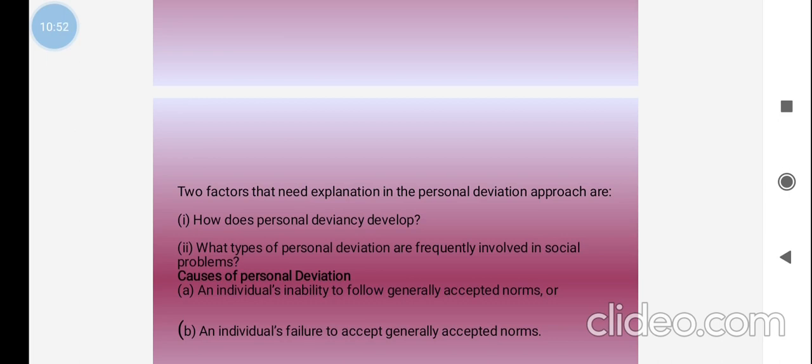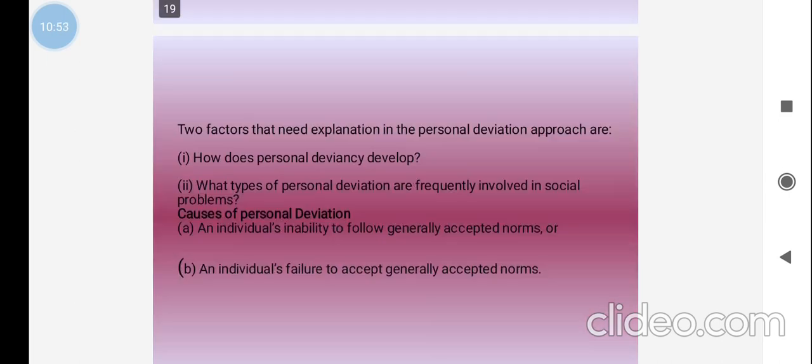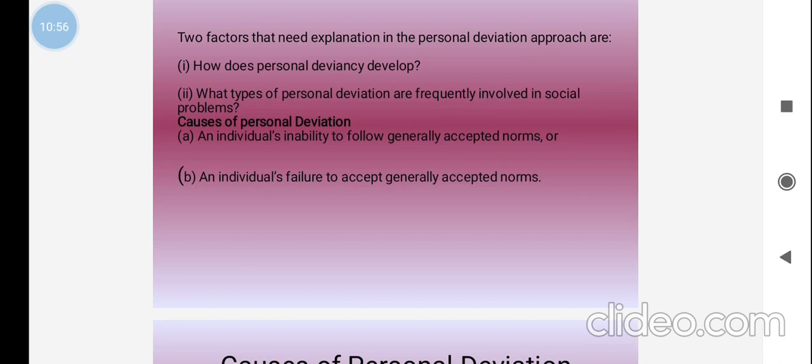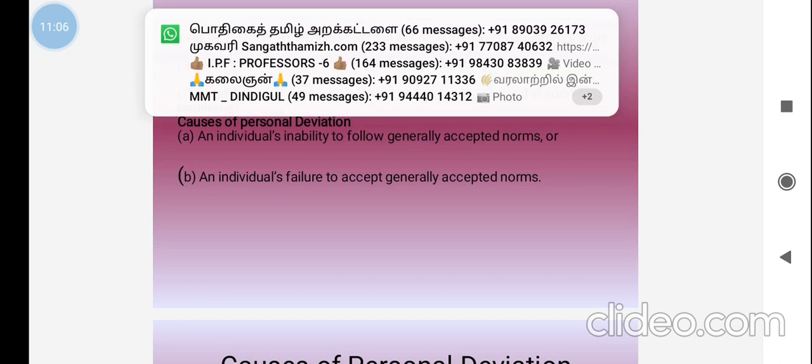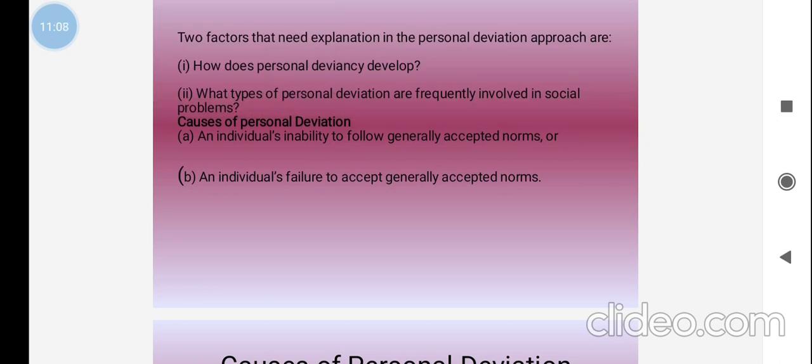Next one is, what are the causes of personal deviations? An individual's inability to follow generally accepted norms, or an individual's failure to accept generally accepted norms. The first one is an individual's inability to follow generally accepted norms. A particular individual is not able to tolerate the common behavior or common accepted norms.